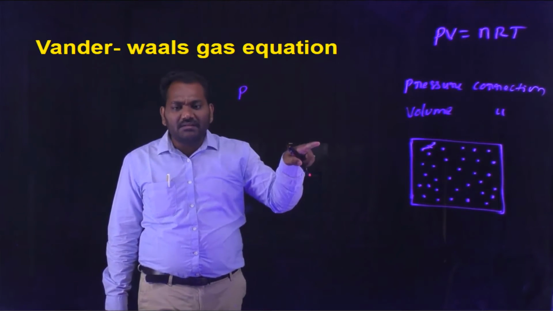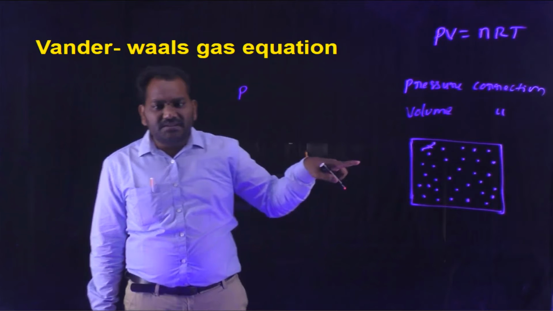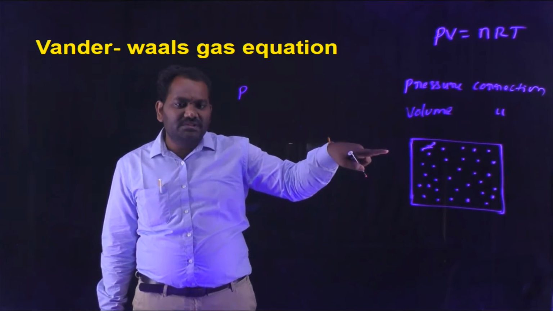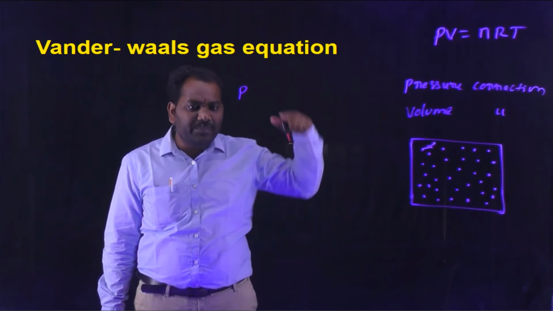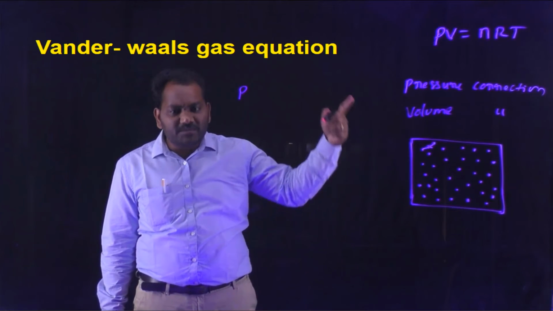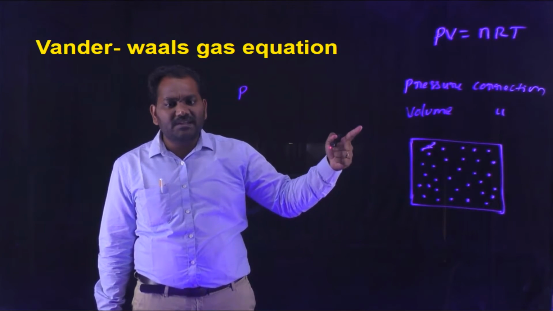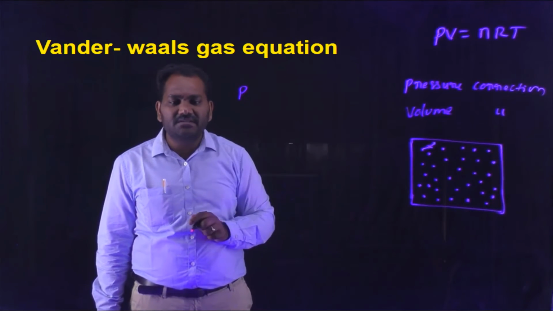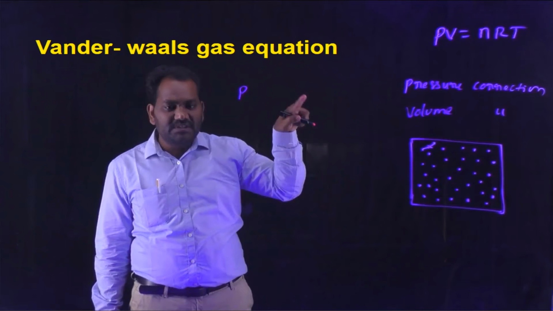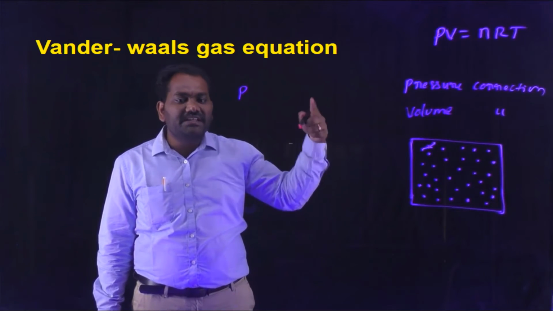Actual pressure is decreased due to more attraction forces. Due to more attraction forces, the pressure produced on the walls of the container is not produced, so the total pressure is decreased. If the attraction forces are more, pressure is decreased.